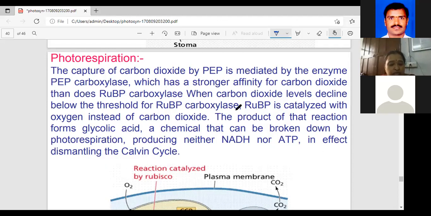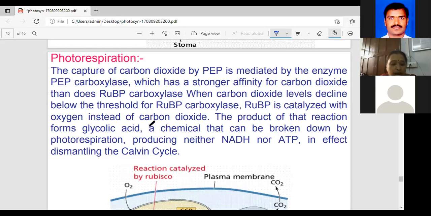That's why the enzyme is called Rubisco. Both actions are there in this one. When the availability of oxygen is high, the enzyme undergoes oxygenation. When carbon dioxide is available, it undergoes carboxylation. That's why Rubisco is an enzyme of dual nature.